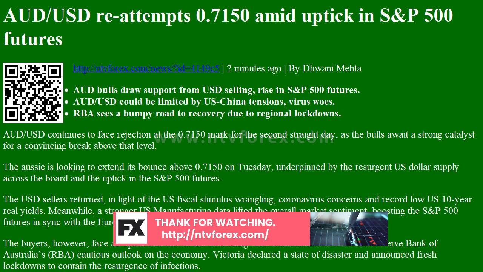Daily Fibonacci 61.8% 0.7122, daily pivot point S1 0.7082, daily pivot point S2 0.7042, daily pivot point S3 0.7008, daily pivot point R1 0.7157, daily pivot point R2 0.7191, daily pivot point R3 0.7231.